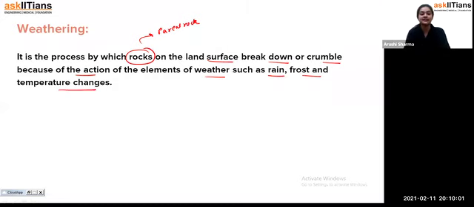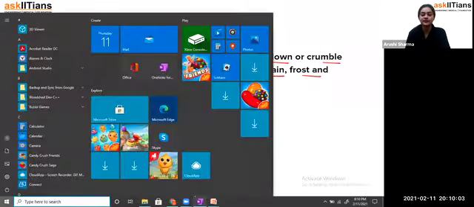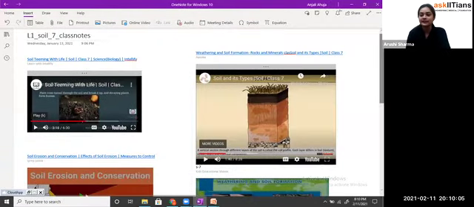Fine. But as I have one video for that, I can show you the weathering process here.